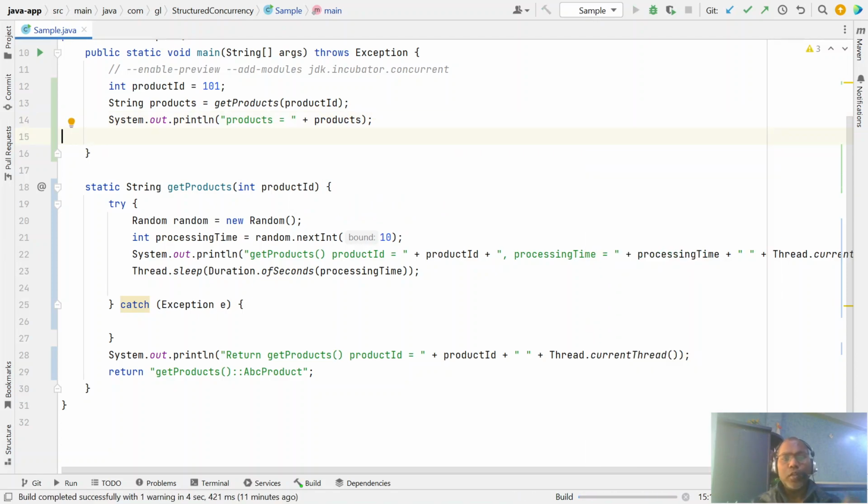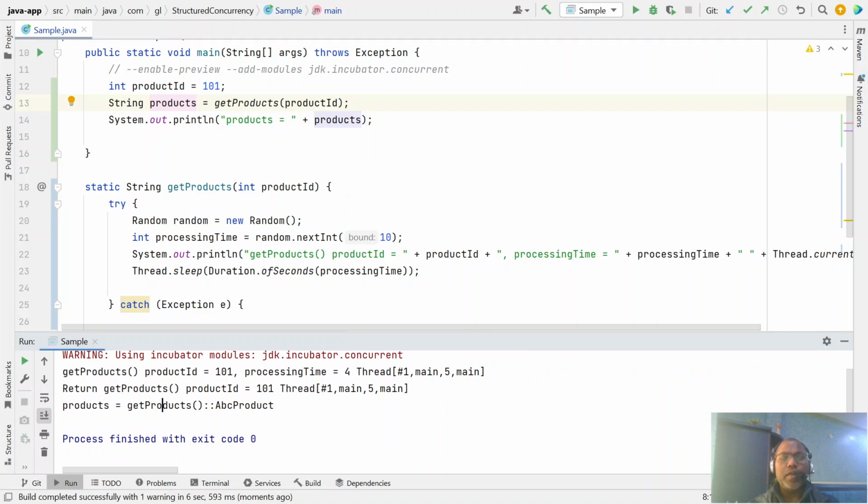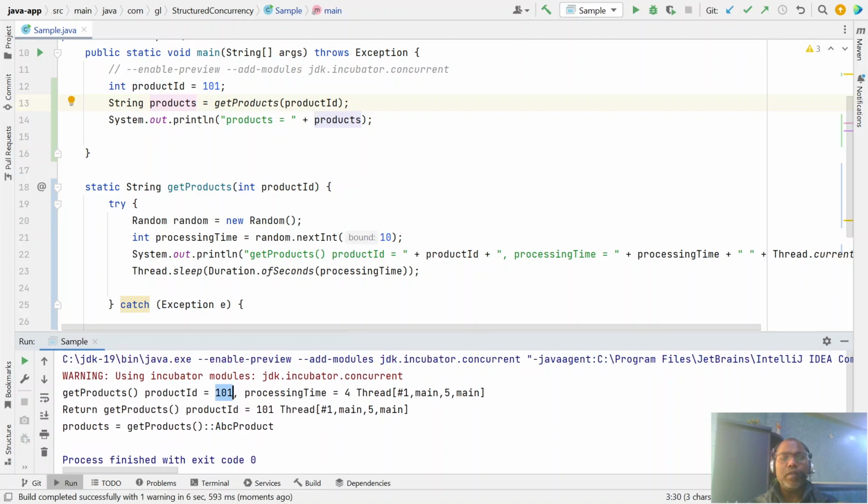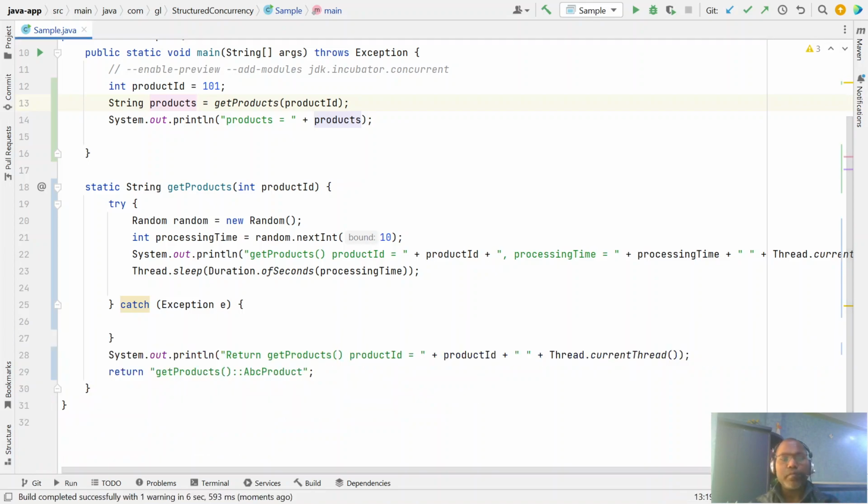So there is no kind of multi-threading. There is just an assumption that it might be a scenario where the first time I figure out what the product is, and similarly the next scenario is we are getting this product details and waiting for product 101. This is the time, this is the main thread. So there might be another scenario.